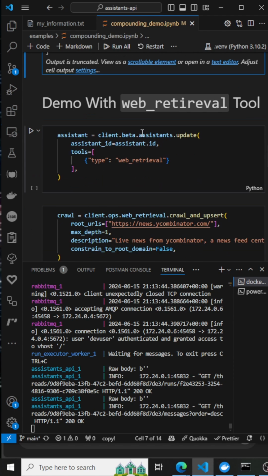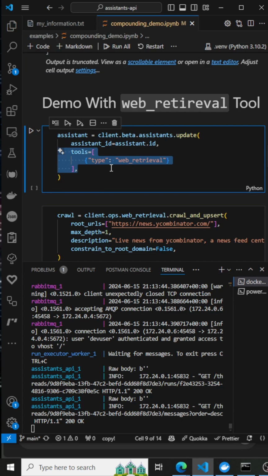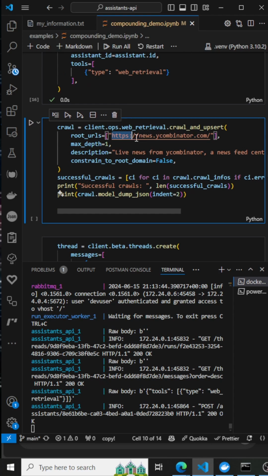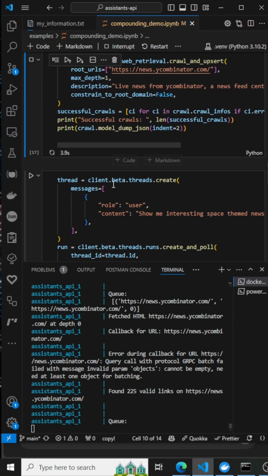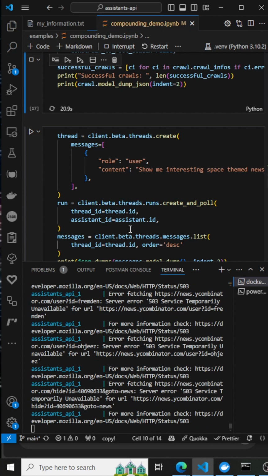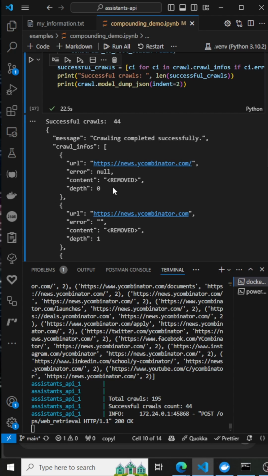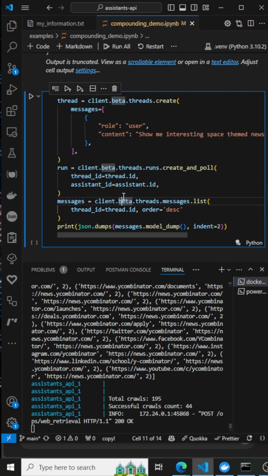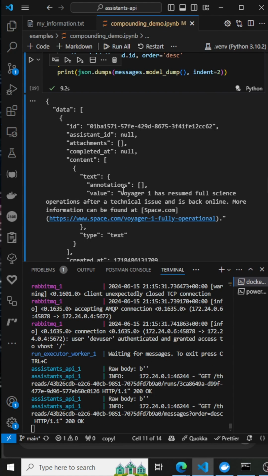Here is a custom tool that is only available on the open source OpenGPTs platform called Web Retrieval. In essence, Web Retrieval crawls websites as indicated by the user, then stores this information so that any future runs are able to access that information at very low latency. To use it, all you need to do is add the tool to the assistant and then run the crawl and upsert method to store the information from the websites that you indicated. Then when we run the same message with this new configuration, we get a more informed response.